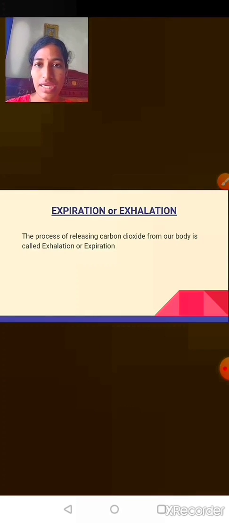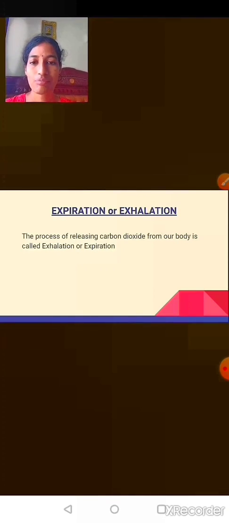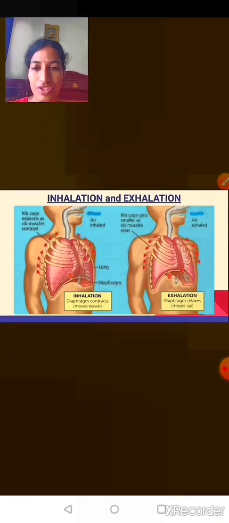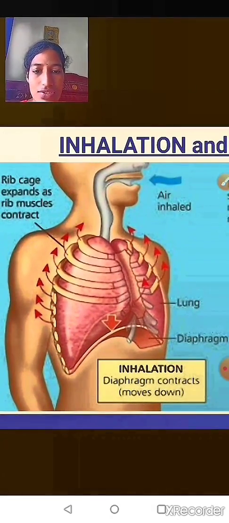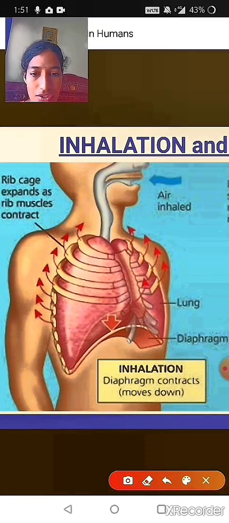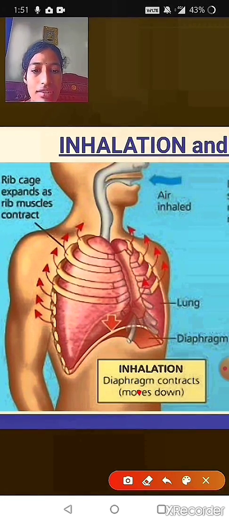So what is this mechanism of breathing and what are the changes that happen during the mechanism of breathing? Let us discuss this by watching the diagram. So here you can see, in the inhalation process, the diaphragm contracts or moves down. But how does this happen?